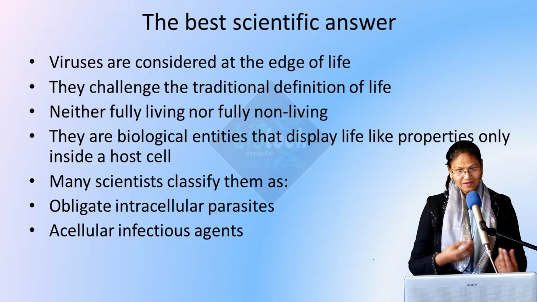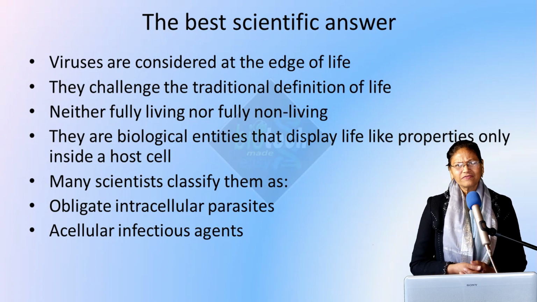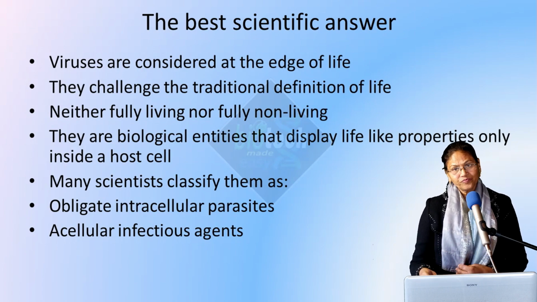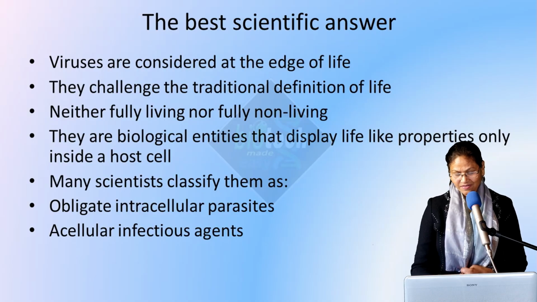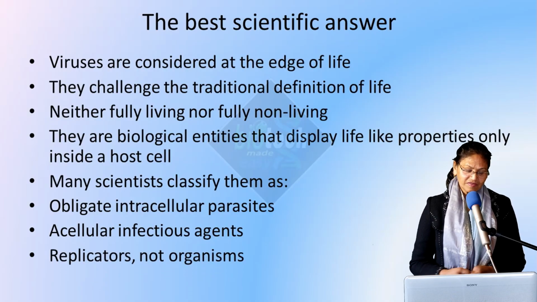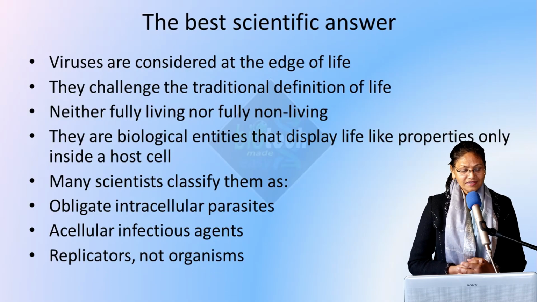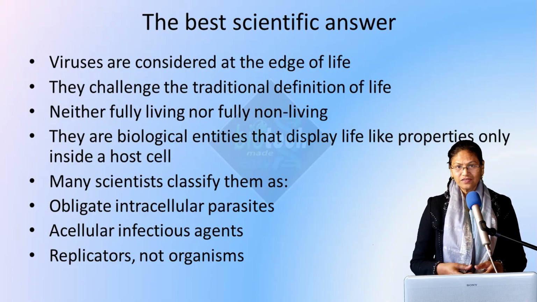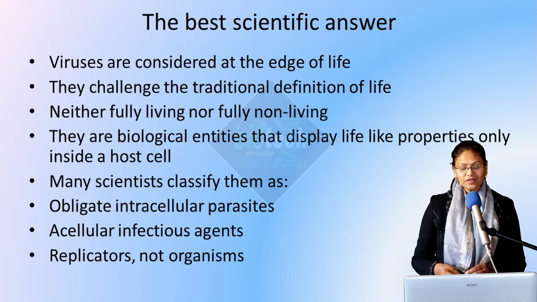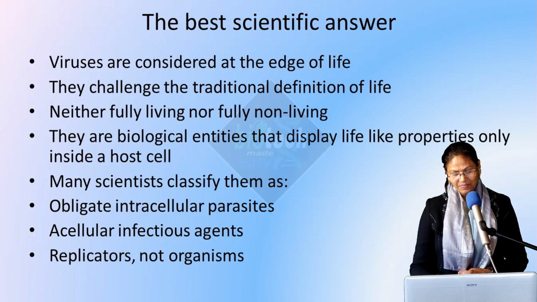We saw COVID-19, and otherwise also we have seen that many diseases are caused by viruses. Some scientists say they can be called replicators and not organisms. They say that, of course, they are biological entities, but we should not call them organisms; we should call them replicators, because they are replicating.